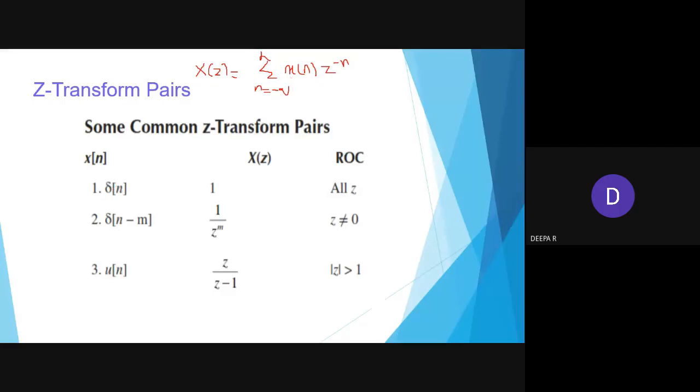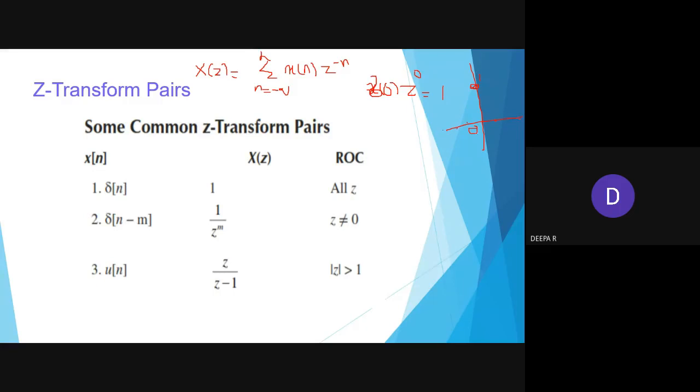What will happen for delta of n? Only the x of 0 value will be 1. So z power 0 will be 1, right? For the delta function at 0, it becomes 1. So your X of z value will be 1, and all z is in the region of convergence. So what happens for delta of n minus m? This is my impulse function, which is 1 only for 0. The rest are zeros, right?